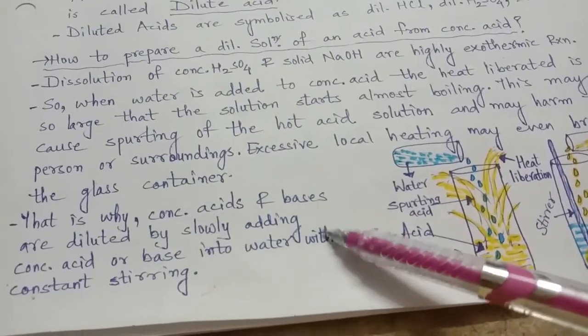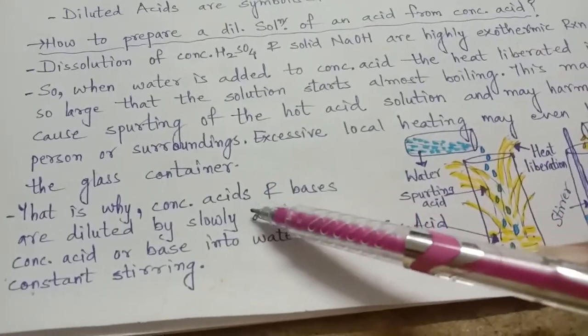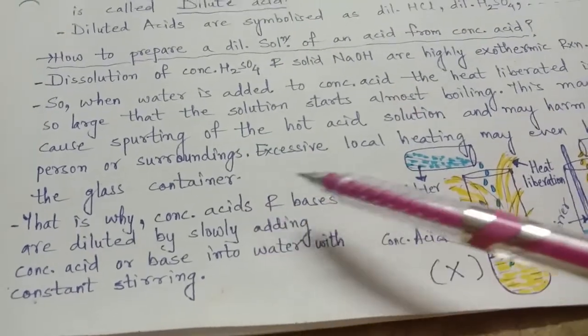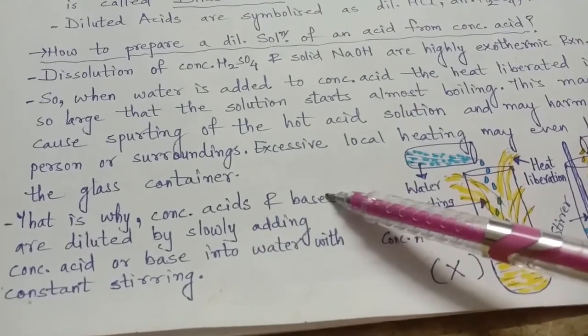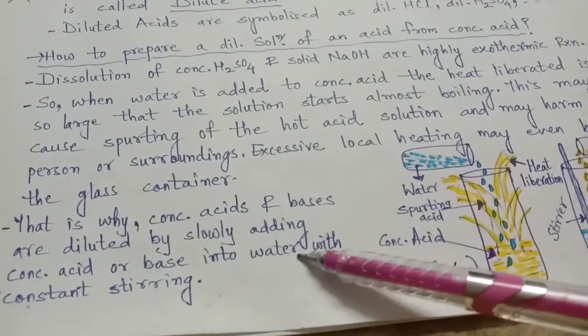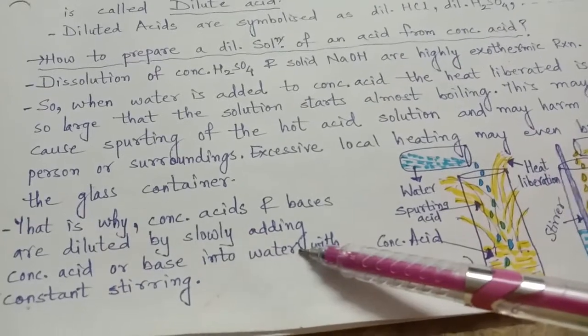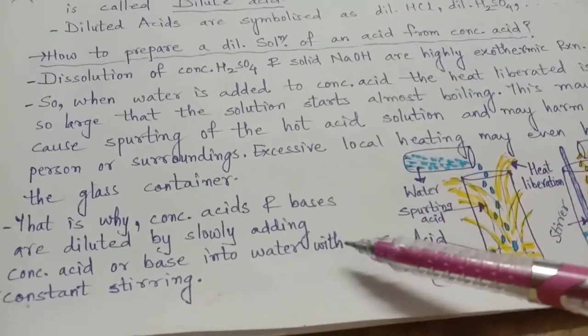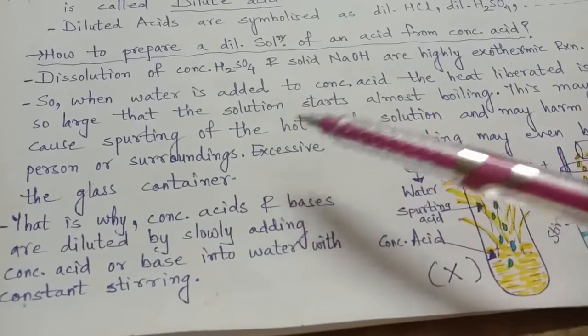We must take care here that while making a diluted solution, concentrated acids or bases should be added dropwise into the water, but we should not add water dropwise into the acid, otherwise it will spurt out and cause harm.